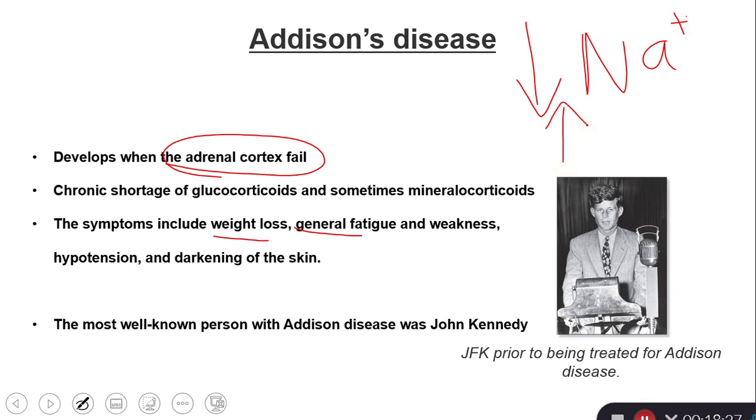Potassium is at a high level because, again, aldosterone is decreased, and aldosterone is the hormone that takes potassium out into the urine, but it's not there. So hyperkalemia results and hyponatremia results. This leads to hypotension and weakness. Darkening of the skin also happens.